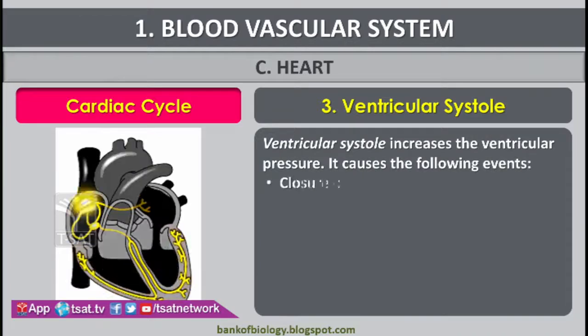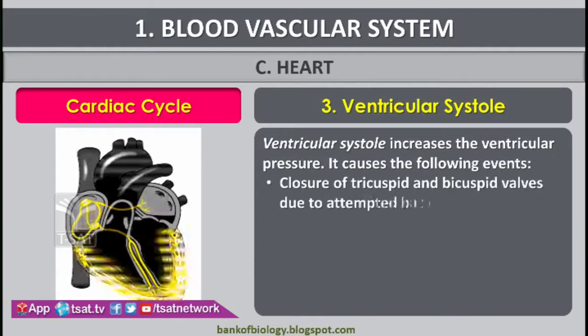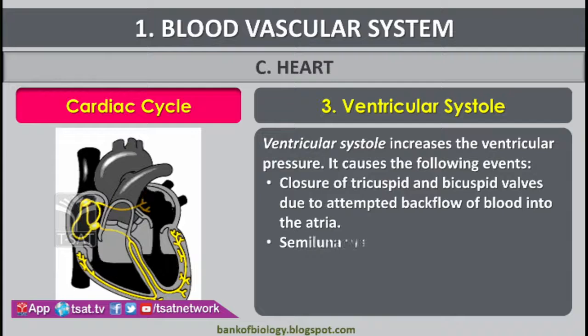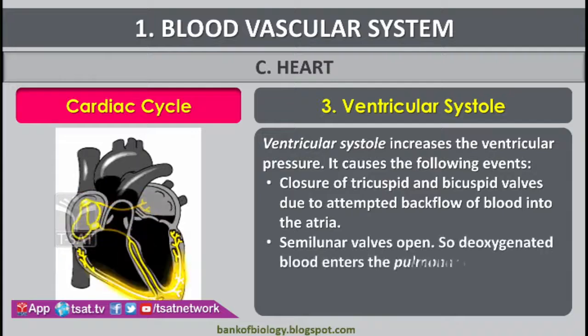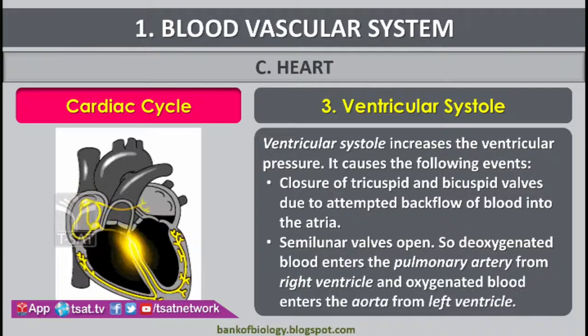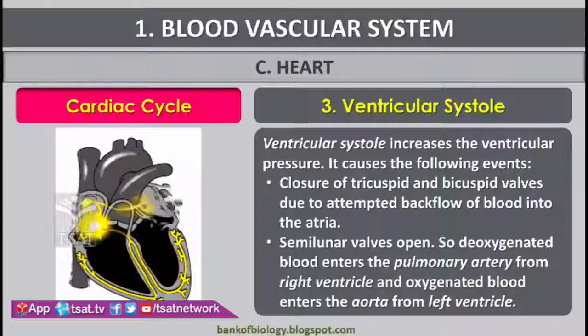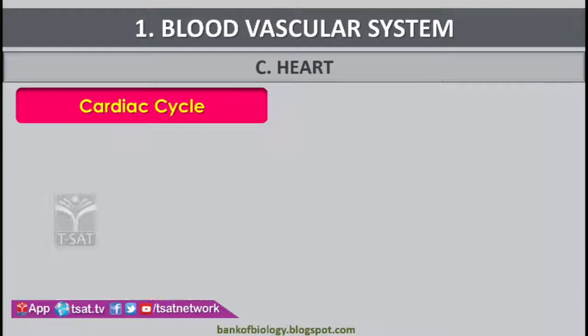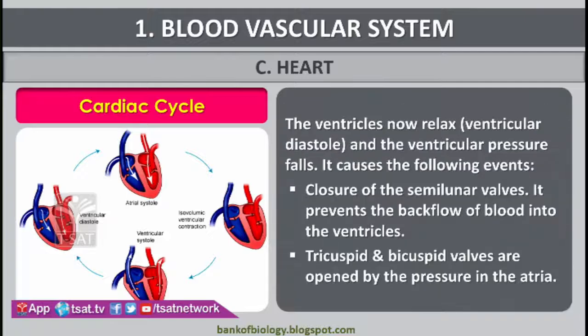After the flow of blood from the atria, the ventricles are filled with blood, oxygenated and deoxygenated. Now, the oxygenated blood flows into the aorta, and the deoxygenated blood flows into the pulmonary artery through the semilunar valves. At this time, the semilunar valves are closed because they prevent the backward flow of blood into the ventricle.